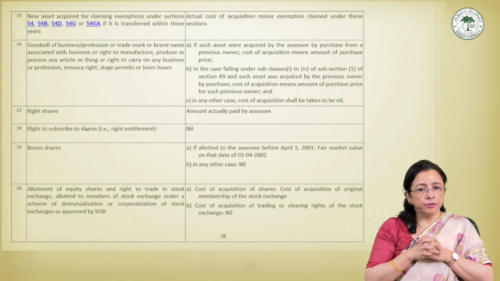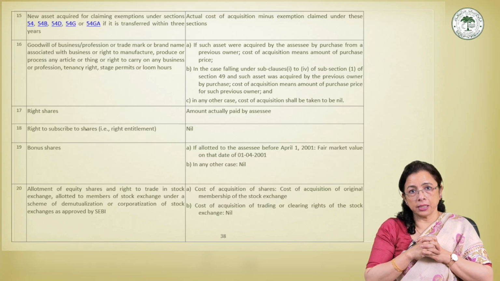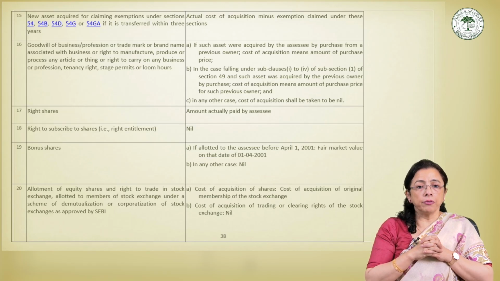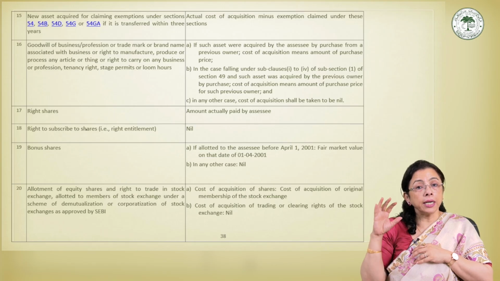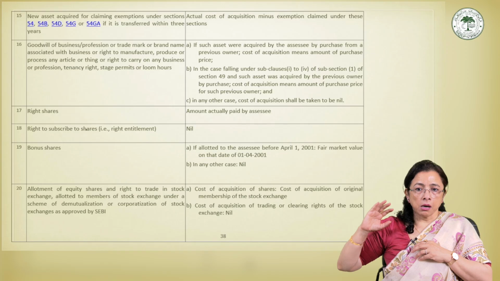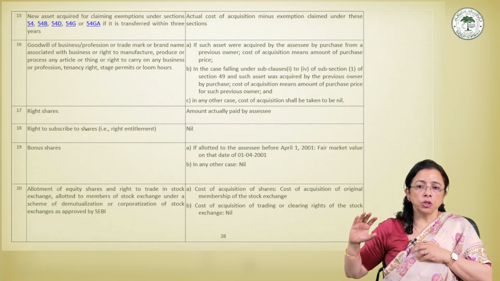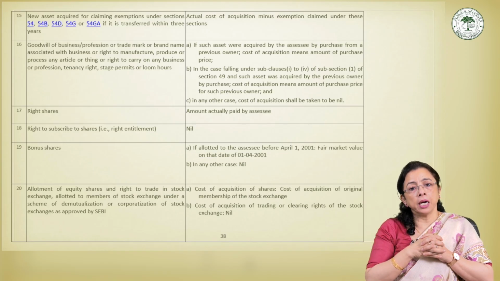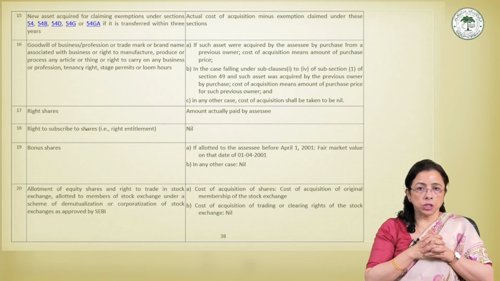First is the cost of acquisition of equity shares, and second is the cost of acquisition of trading or clearing rights. In the first case, the COA of shares allotted under the demutualization shall be the cost of acquisition of the original membership card of the stock exchange.